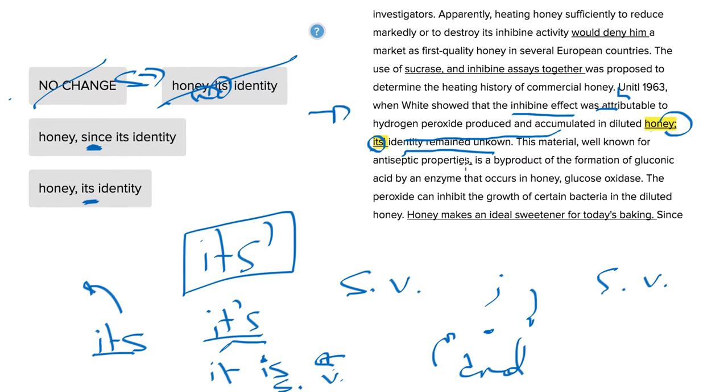It's actually the opposite. It's that the inhibine effect was caused by something whose identity was not known until 1963, when we figured out that it was attributable to hydrogen peroxide. So the since doesn't make really any sense, and that leaves us with the answer choice D, which is the correct answer. I hope that helped with this problem, and happy prepping.